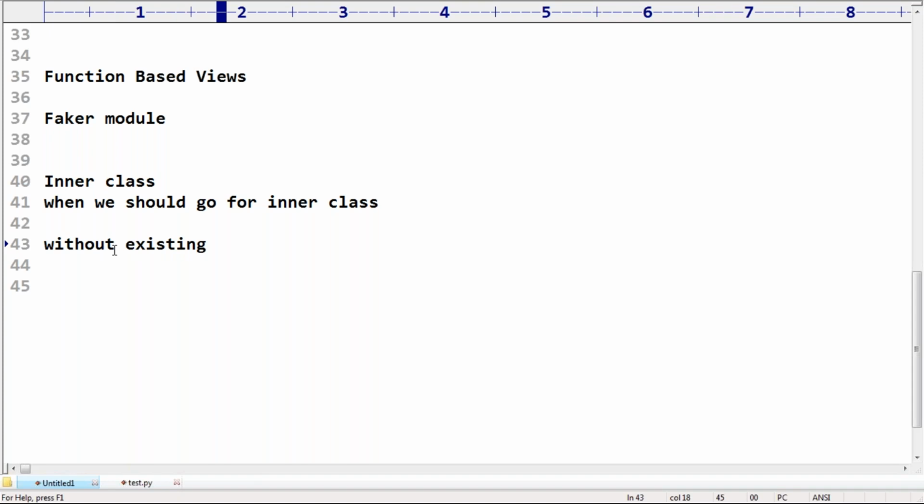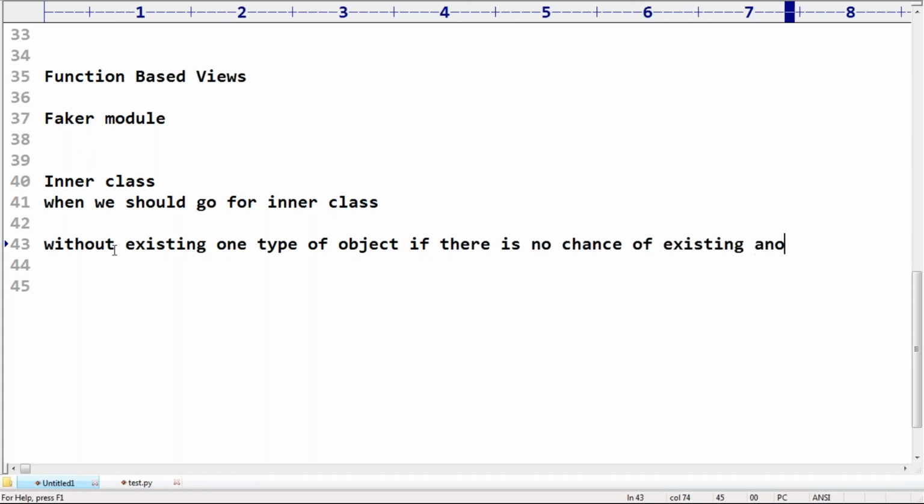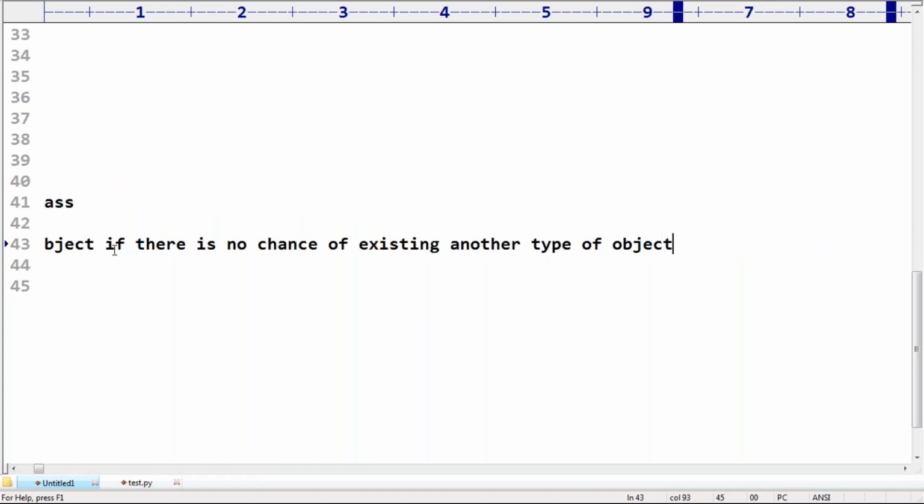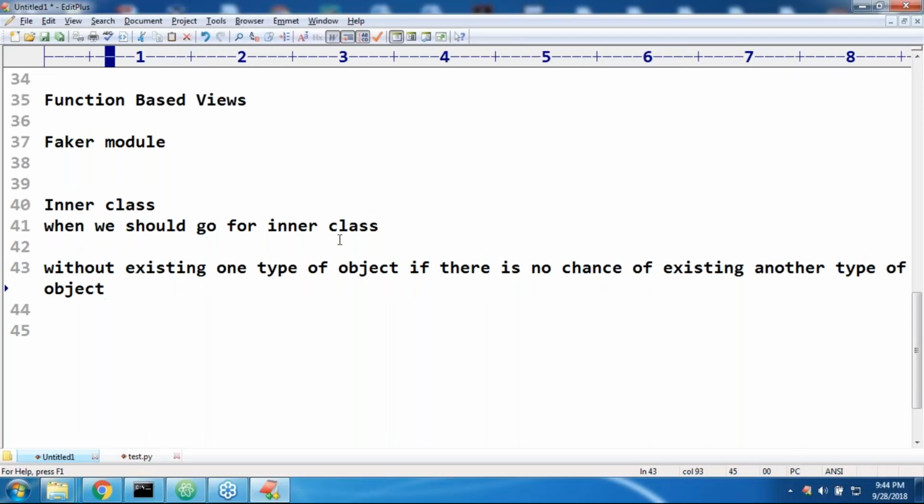Without existing one type of object, if there is no chance of existing another type of object, then we should go for inner classes. I already covered this, even with examples. Remember this.